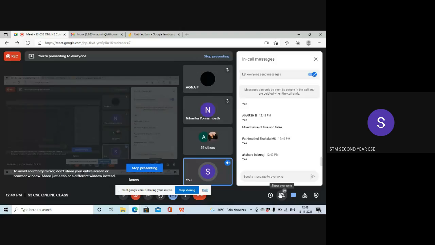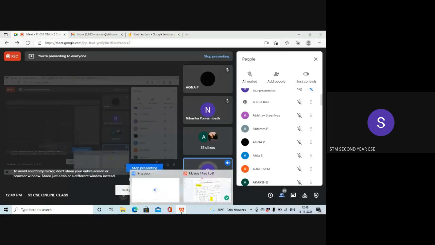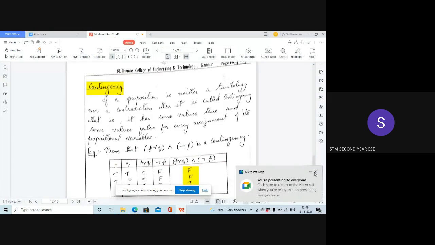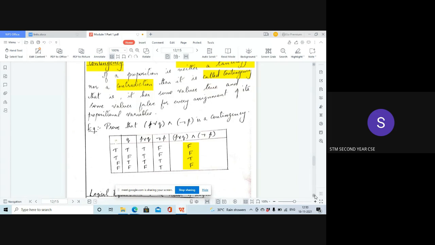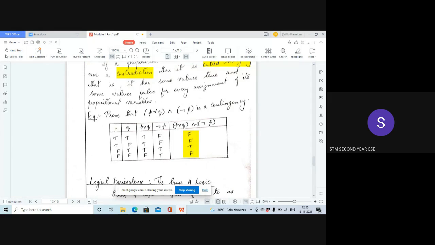Anybody having any doubts? So we have discussed 3 things today: what is tautology, what is contradiction, and what is contingency. A proposition that is neither a tautology nor a contradiction is a combination of both true and false. If it is not a tautology, nor a contradiction, then we call it a contingency. So these are the 3 terms that we use most often: tautology, contradiction, and contingency. That is, it has some values true and some values false for the assignments of its propositional variables. An example is given here: prove that (P or Q) and not P is a contingency.